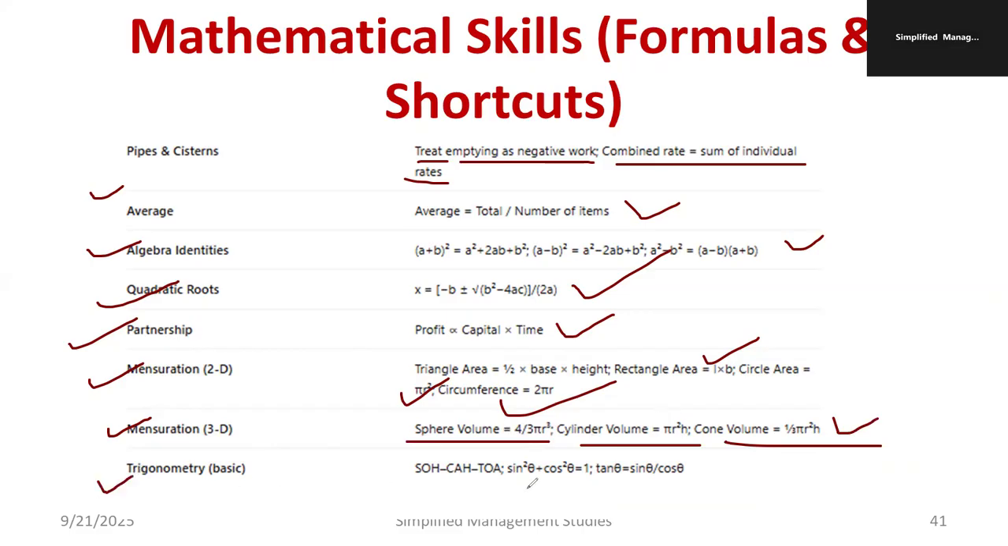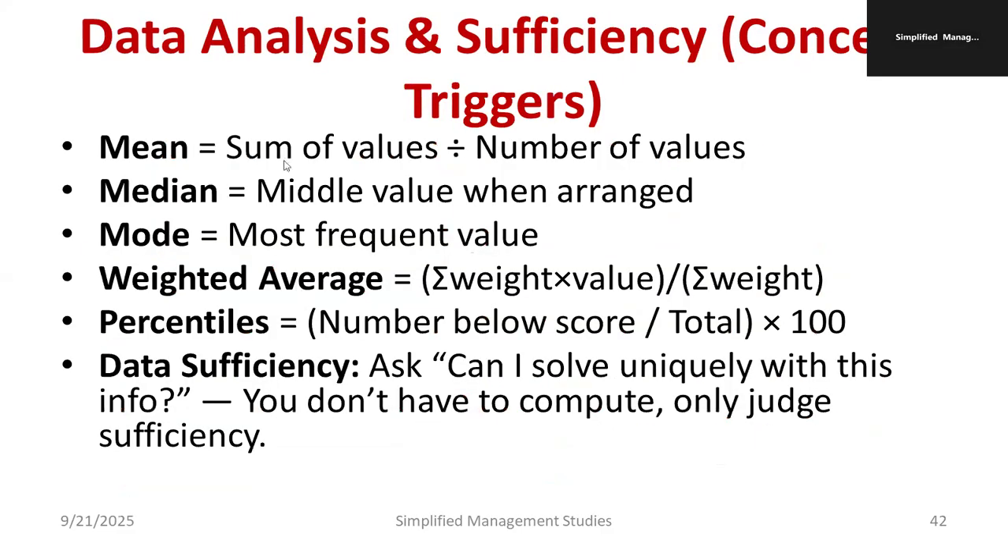Trigonometry basics. For example, sine square theta plus cos square theta is equal to 1. Cosec square theta minus cot square theta is equal to 1. Tan theta is nothing but sine theta by cos theta. If I want to have height of the building, you can use the tan theta relation. Or for example, opposite side divided by adjacent side. Those concepts also you have to remember. Hope you can manage it. I think you people might have noted down these formulas.